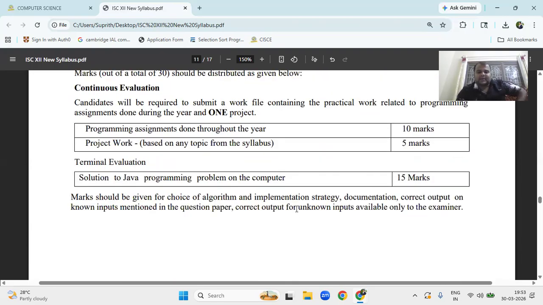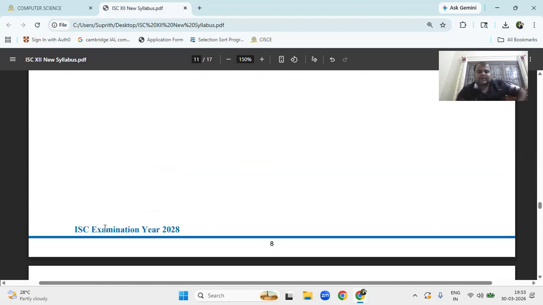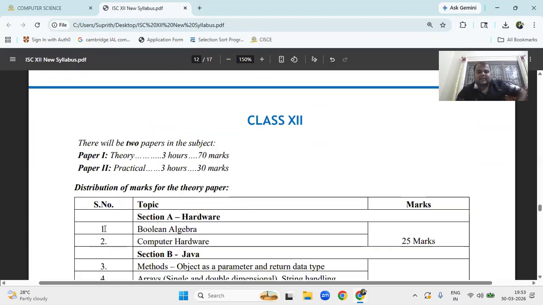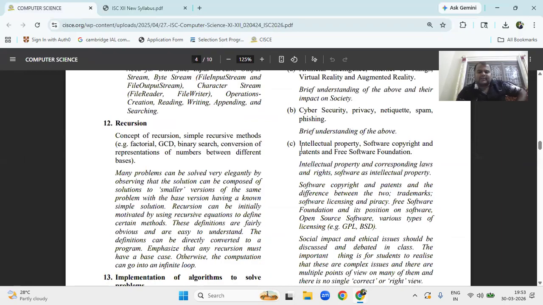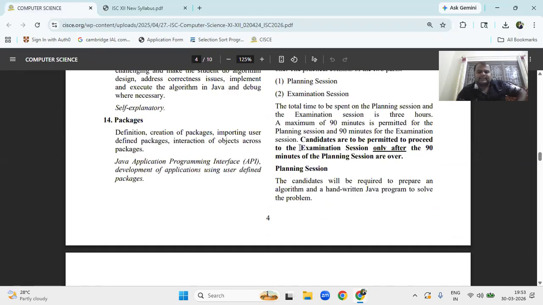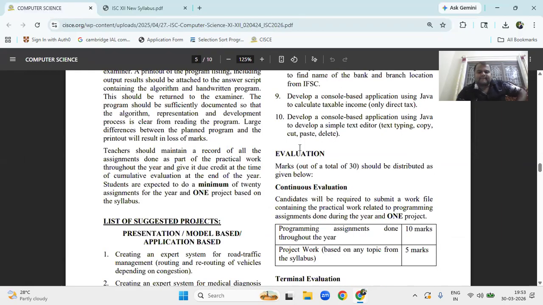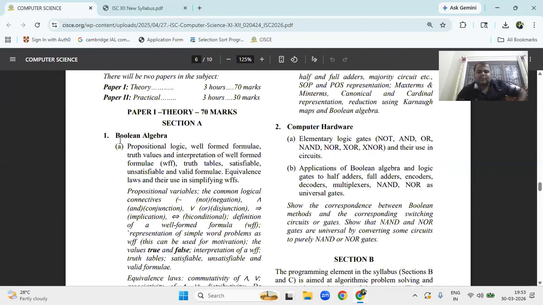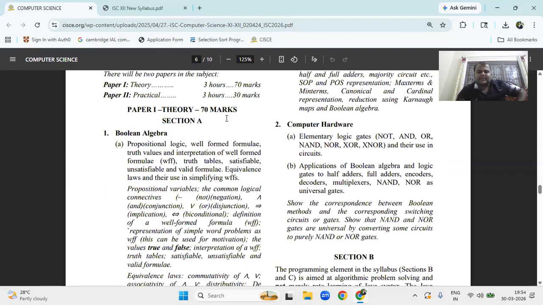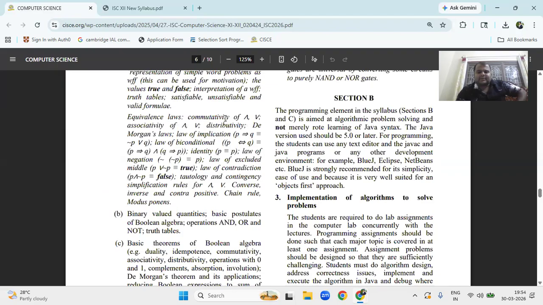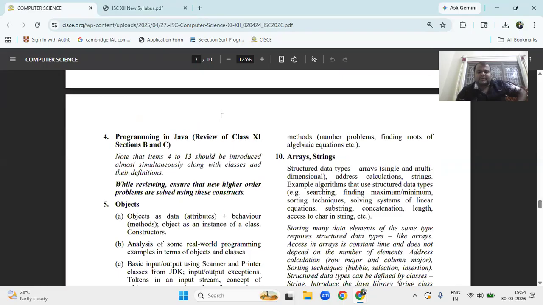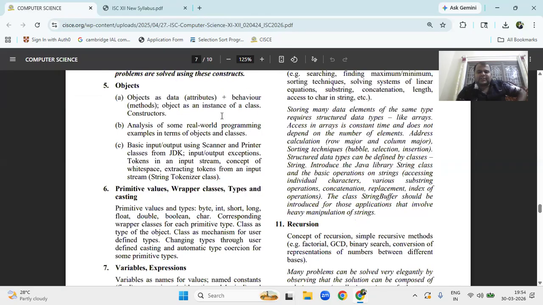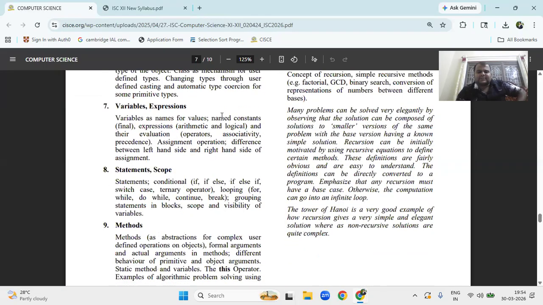Okay. Strategy documentation. Now, 12th: Boolean algebra. The first topics are Boolean algebra, computer hardware, implementation of algorithm, programming in Java: object, array, strings, recursion, methods.